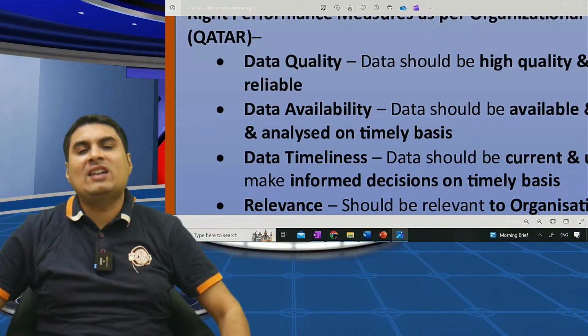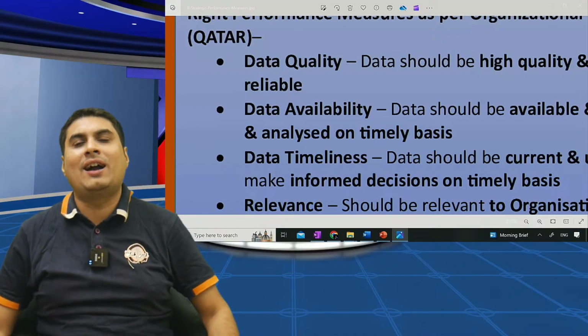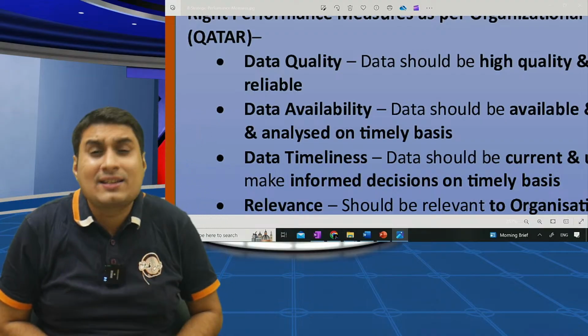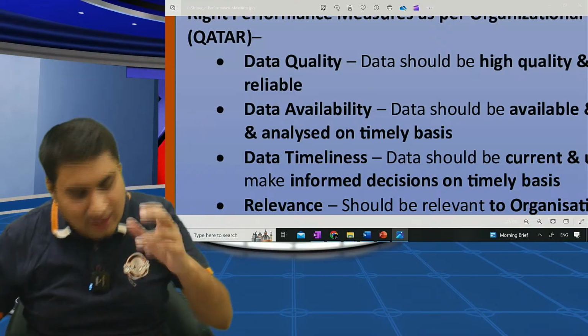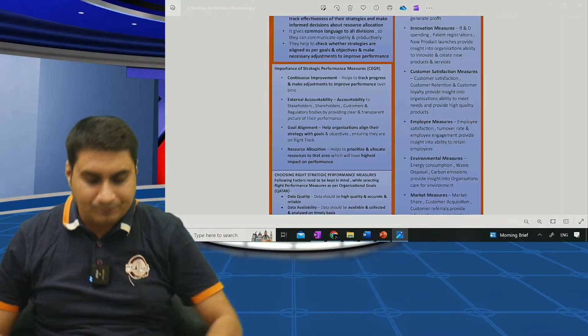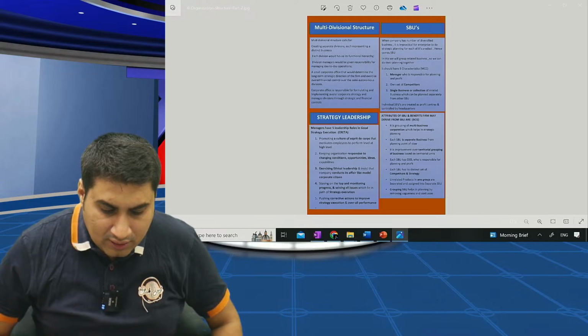While choosing the right SPM, keep in mind QATAR: data quality, data availability, data timeliness. A is silent. What is R? Relevance. This is also over.